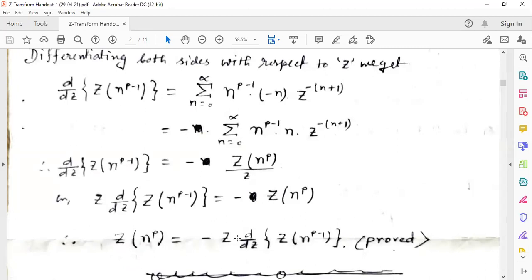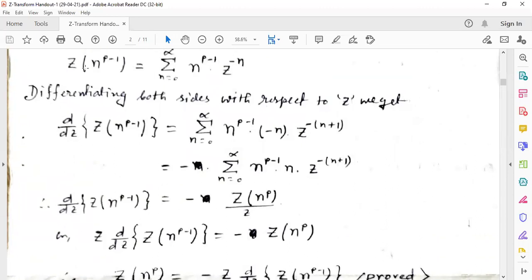equal to minus z d/dz of the Z transformation of n to the power p minus 1. So this part is understood. Here we just find out the value of the Z transformation of n to the power p minus 1.